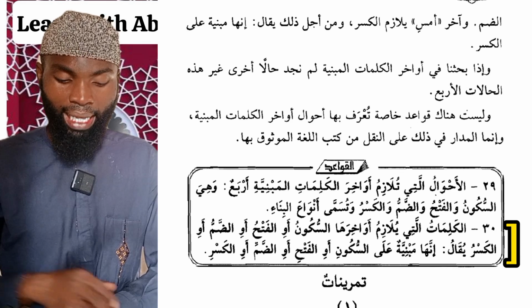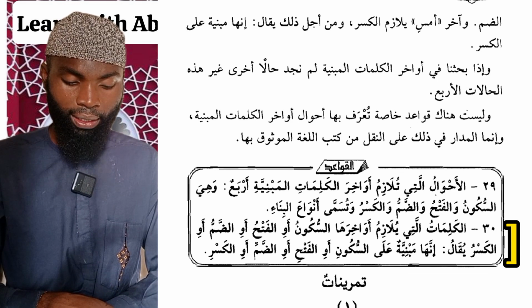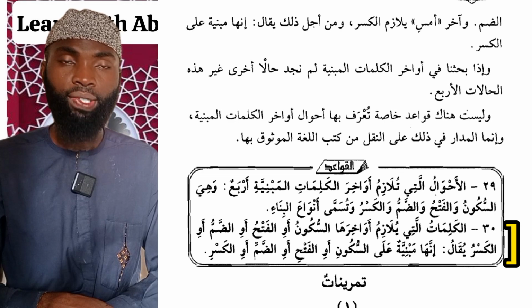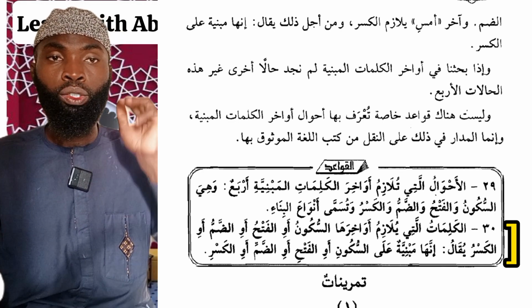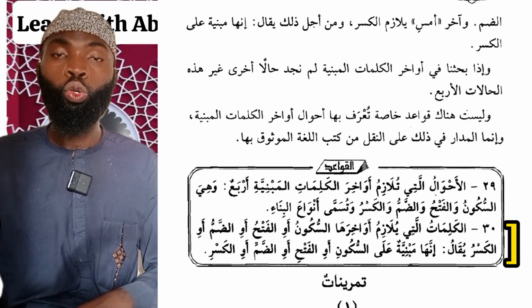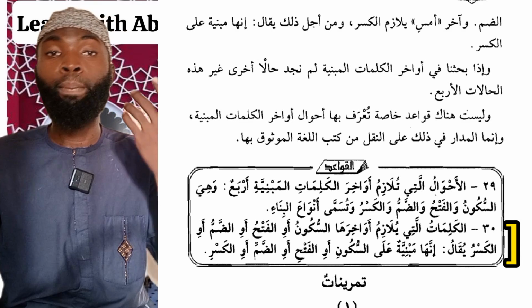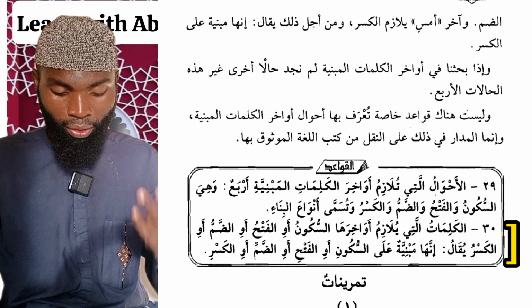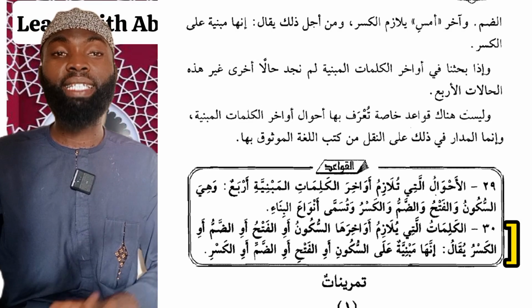The next rule says al-kalimatu allati yulazimu awakhiraha as-sukunu aw al-fathu aw al-dhammu aw al-kasru. The words whose endings are fixed upon sukun, fatha, dhamma or kasra are said to be innaha mabniyatun ala sukun. They are built upon sukun, they are built upon al-fath, al-dhamm or al-kasr. So this is what we say.